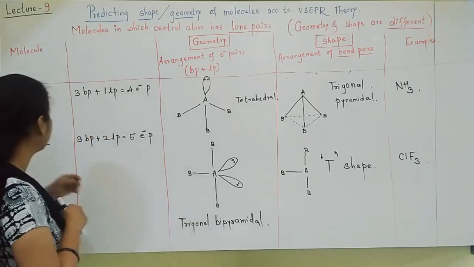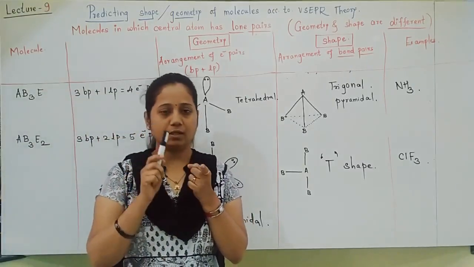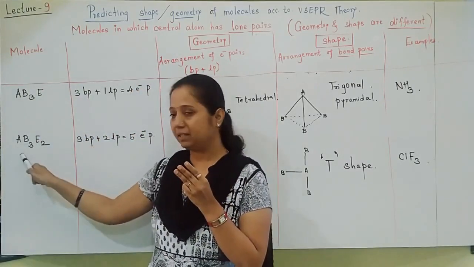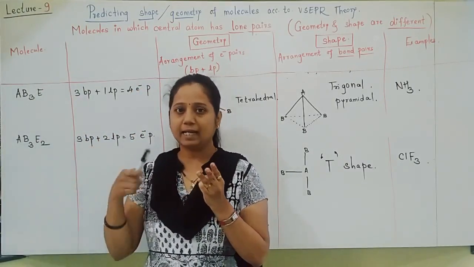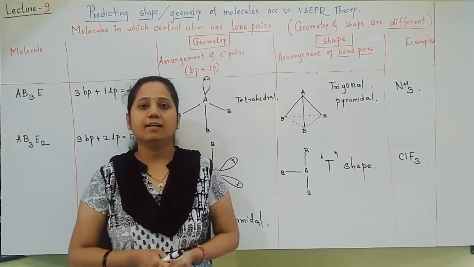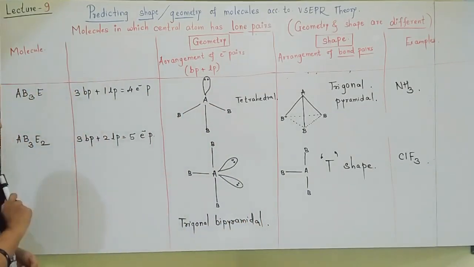Still a few molecules are there, students. Till now we have finished AB2E, AB2E2, AB3E, AB3E2. Four are finished, still three are there. Let us move towards the next. Take a screenshot as it is, and write down the things.